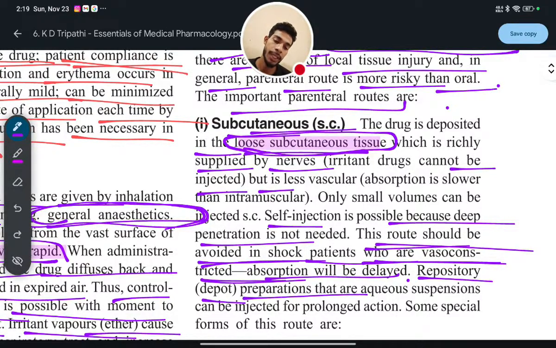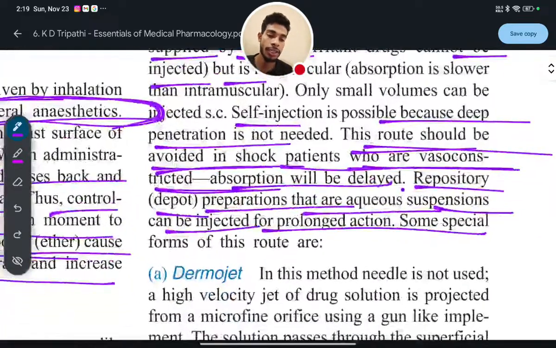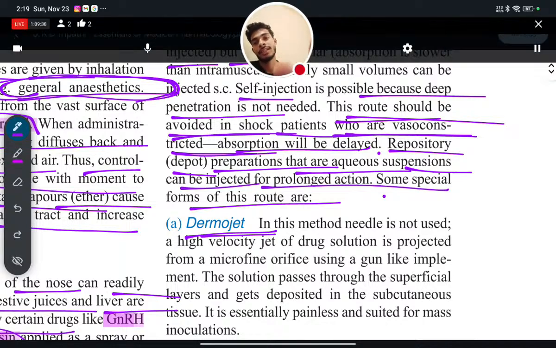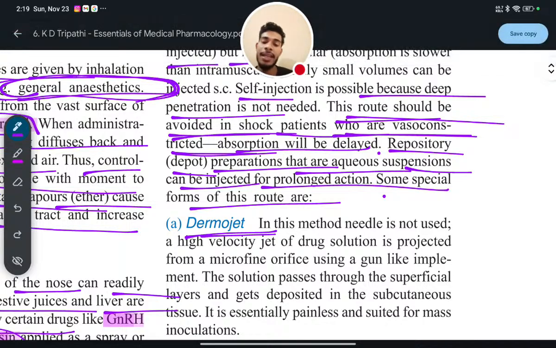Repository or depot preparations, that is aqueous suspensions, can be injected for prolonged action. Some special forms of this route are: number one, dermojet. So what is dermojet? Dermojet is an equipment or medical device which is used to administer the drug inside the patient's body through the parenteral route, and specifically through the subcutaneous route.